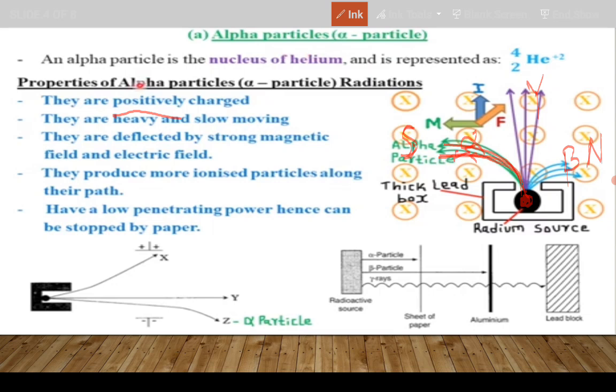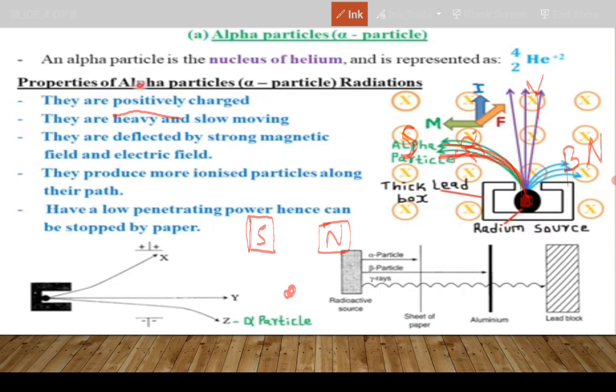So what I'm saying is, suppose we have a magnet. One end is the south pole, another end is the north pole, like that. So we have a source of radiation.